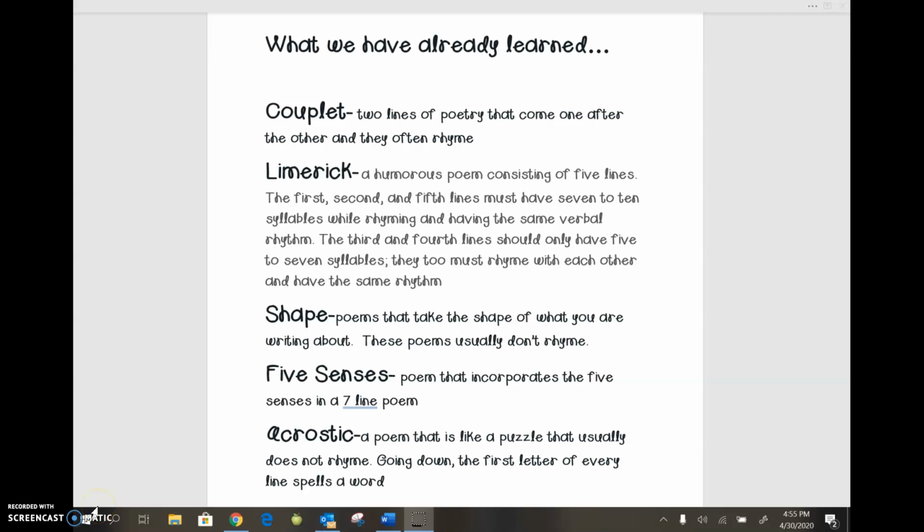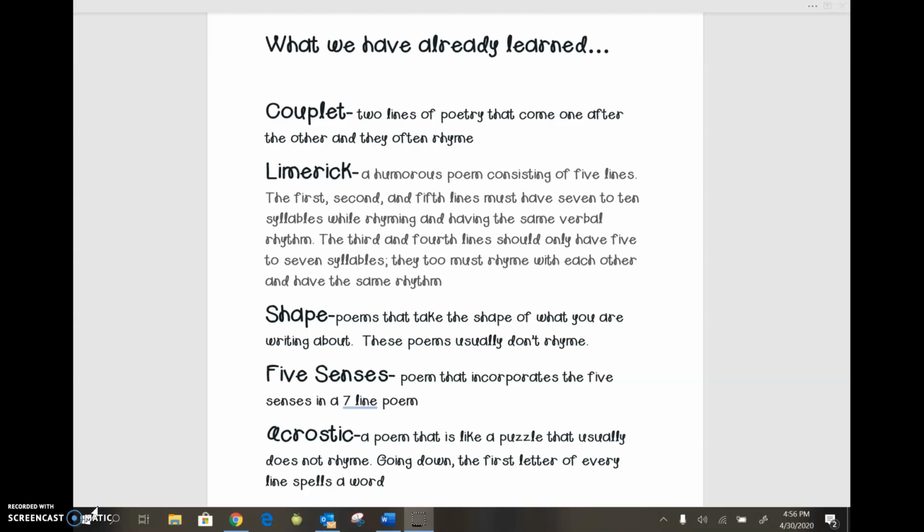I am so proud of your work with poetry this week. You have done a five senses poem, and also an acrostic. Let's review the different types of poetry that we have already done so far. So we have already learned a couplet, and again, that's two lines of poetry that come one after the other, and they often rhyme. We have done a limerick, which is a humorous poem consisting of 5 lines.